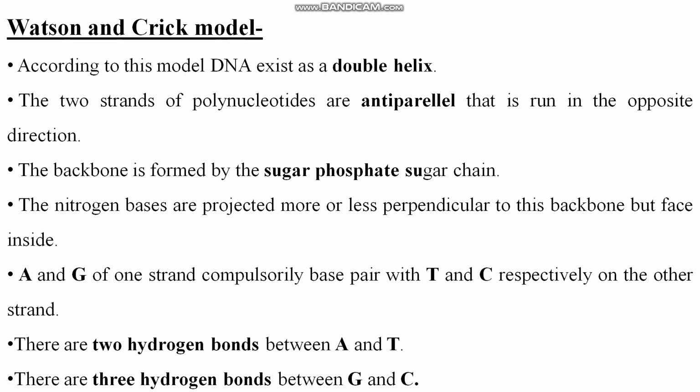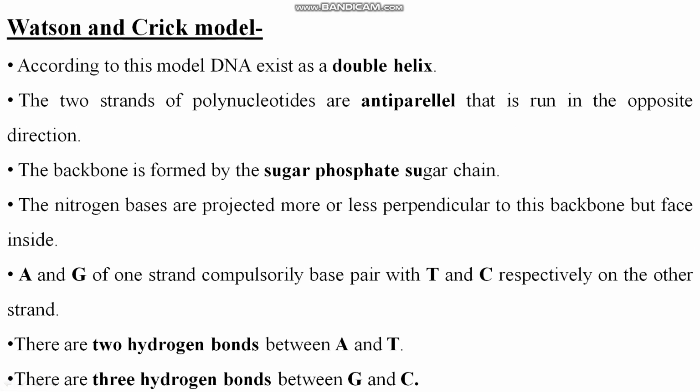So let's see the Watson and Crick model here. The Watson and Crick model was given by James Watson and Francis Crick, and this is the model of DNA. Here the structure of DNA is explained by this model. According to this model, DNA exists as a double helix. The two strands of polynucleotides are anti-parallel. Anti-parallel means they are present in opposite directions.